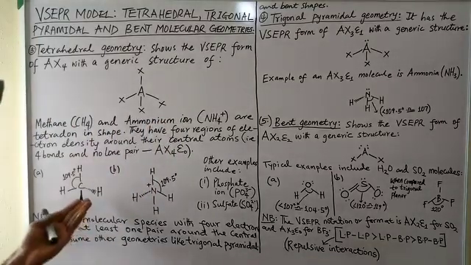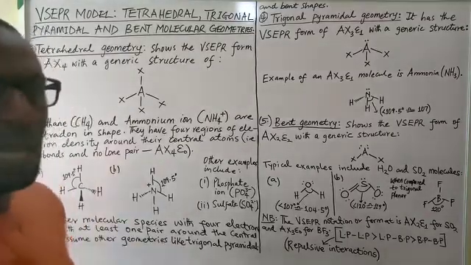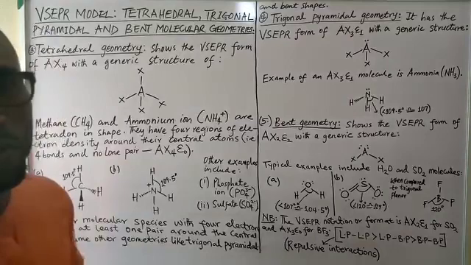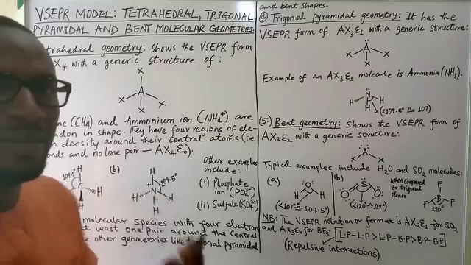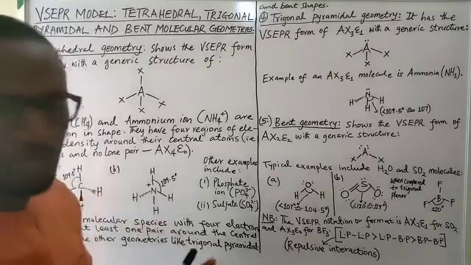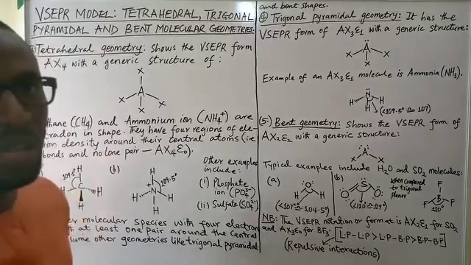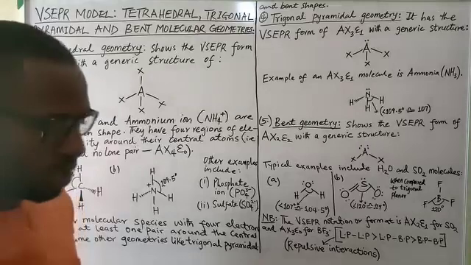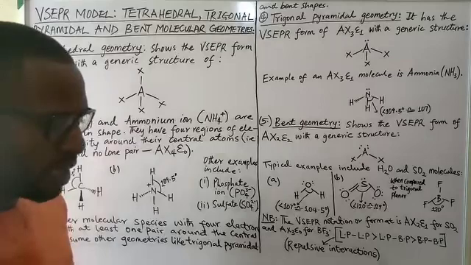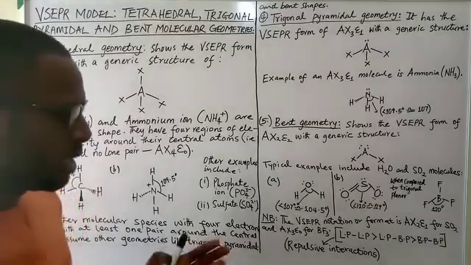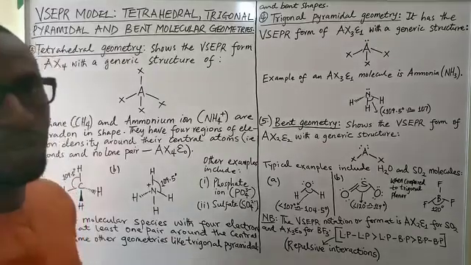Remember, when we're talking about the VSEPR theory as what we use to determine the molecular geometry, recall we are looking at molecules in 3 dimensions. One of the limitations of Lewis structures is that it looks at molecules in just 2 dimensions. But because we are talking about the shapes of molecules, we are interested in the geometry. We are interested in the different bond angles that the bonds make within the molecule.